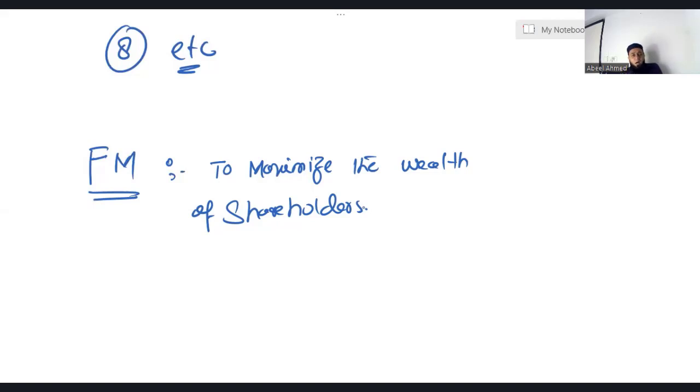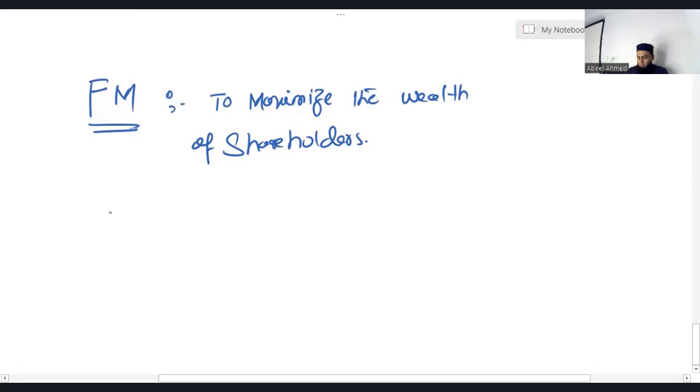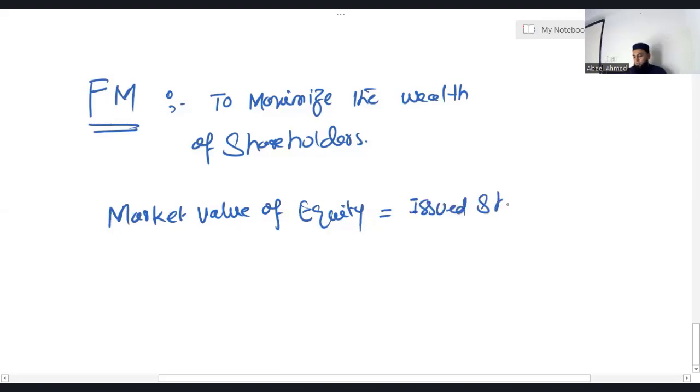Now the question arises, how do we calculate? How do we measure? We are saying the wealth of shareholders will increase if the market value equity increases. How do we calculate market value equity? It's very, very simple. Let me tell you the formula. Market value equity: all you need is to know the issued shares. How many shares has that organization issued? Issued shares multiplied by current share price.